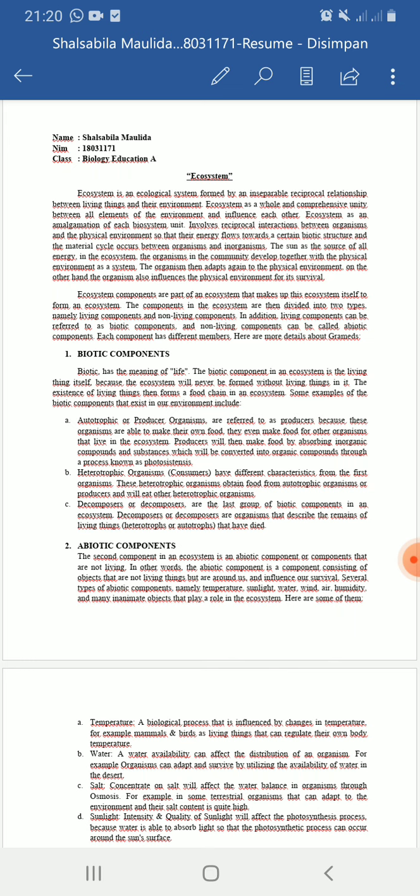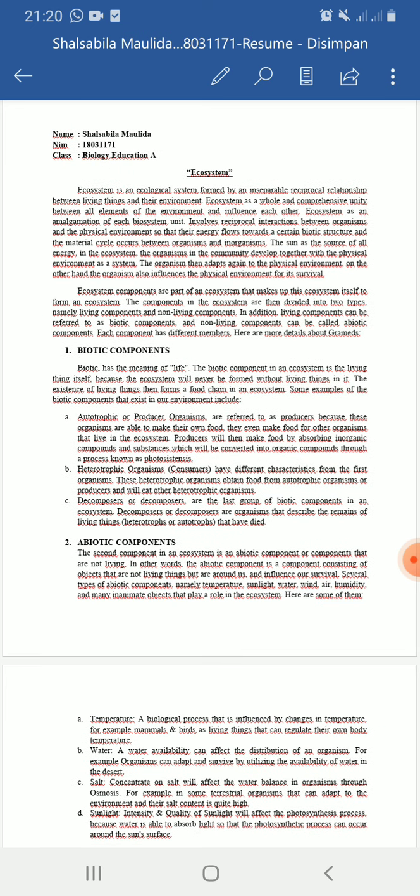B. Heterotrophic organisms or consumers have different characteristics from the first organism. These heterotrophic organisms obtain food from autotrophic organisms or producers and will eat other heterotrophic organisms.